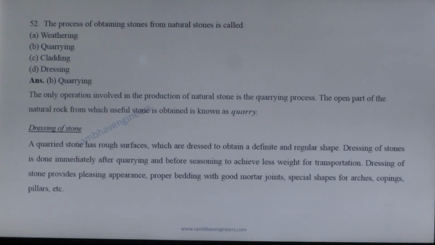Next question. The process of obtaining stones from natural rocks is called quarrying. The open part of the natural rock from which useful stone is obtained is known as a quarry. Dressing of stone: a quarry stone has rough surfaces which are dressed to obtain a definite and regular shape.